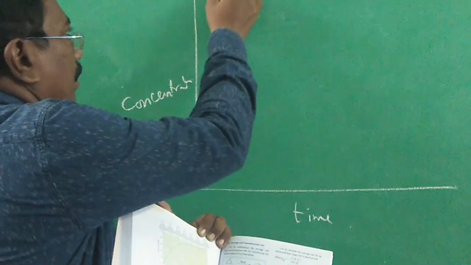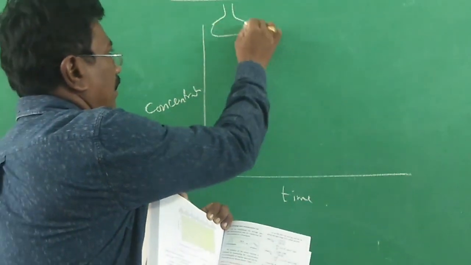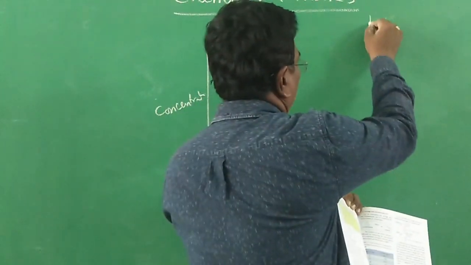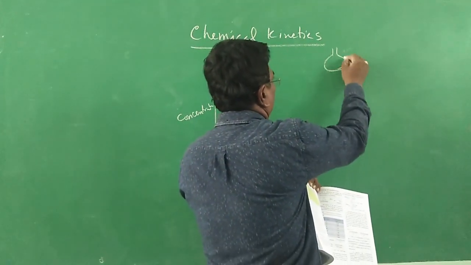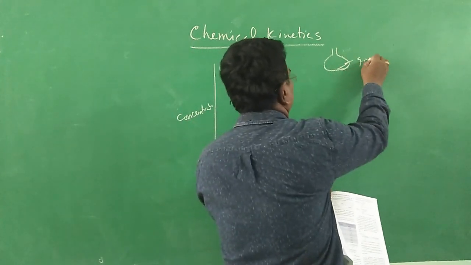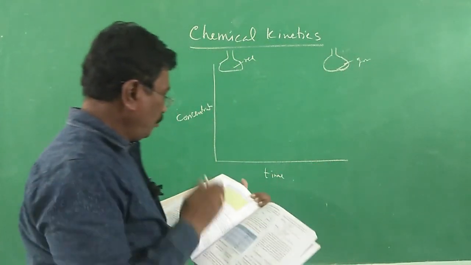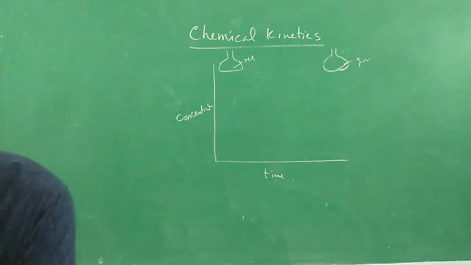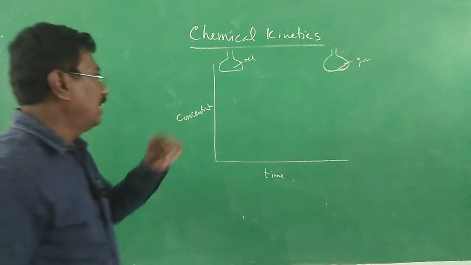They have given a conical flask at the start, and at the end they have given a conical flask. Here everything is red, here everything is green. What does it mean? Just to understand that, I asked you to refer to the graph.